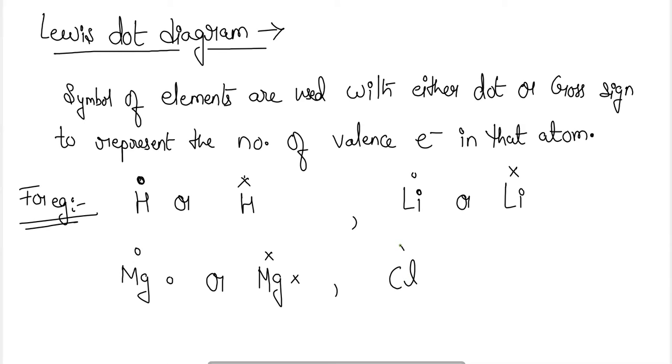Similarly, for chlorine, a total of 7 outermost electrons are present, so here I will first give one electron in the clockwise direction, then I will start to form the pairs. So three pairs will be formed with one unpaired electron. By dot, the same rule will be there: four dots, then the pairing of dots will start, and we will form a chlorine atom in the Lewis dot diagram. So these are the representations of atoms with the Lewis dot diagram.